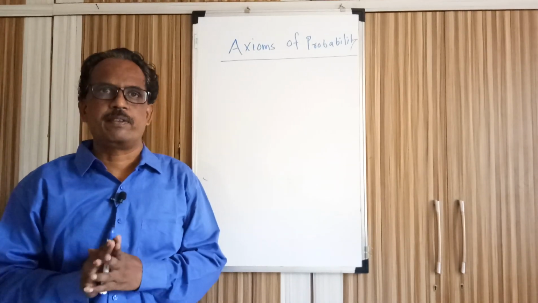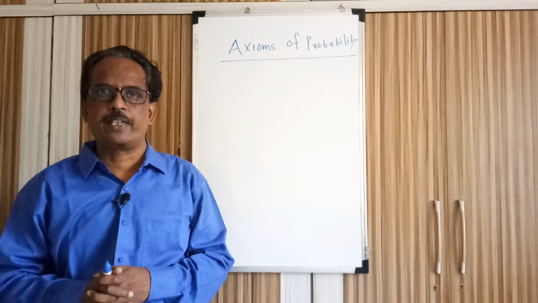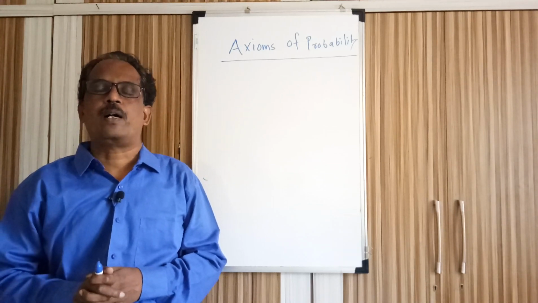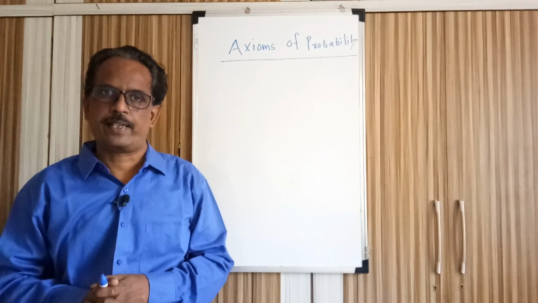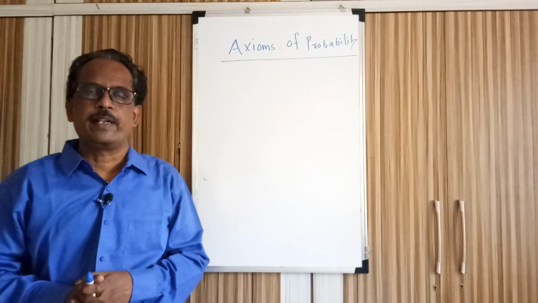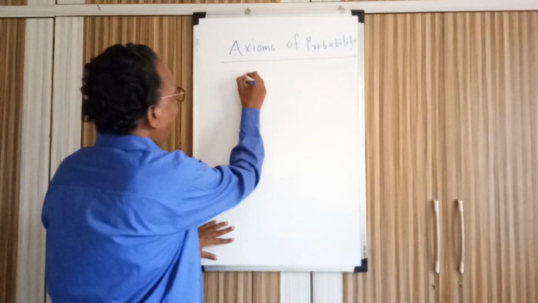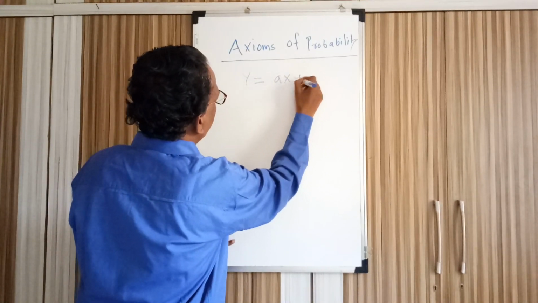Now let us see when there are two random variables, where one is expressed as a linear combination of the other. In that case, how are their probability distribution functions and probability density functions related? That is what I am going to explain. Let us say there are two random variables x and y, where y is equal to ax plus b.